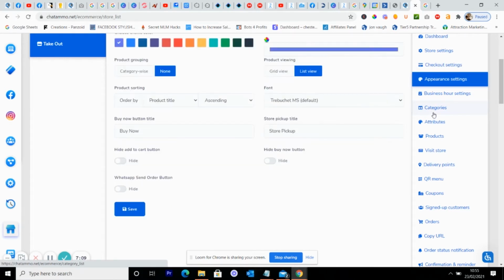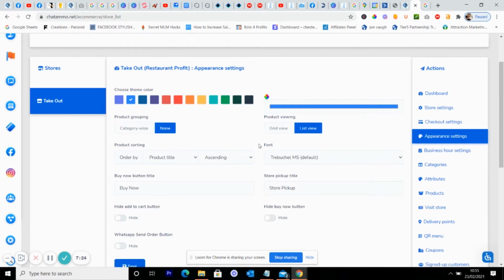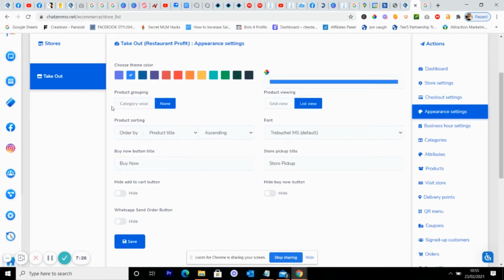Now if they say they would recommend it, then you send them straight off to go make a recommendation somewhere. Now the next thing we've got is colour. So what colour do we want? Now orange is supposed to suppress appetite or make it better? I'm not too sure, but we can choose any sort of colour here. So we'll just go for blue. Now then you can do product grouping. So we can do it category wise. We'll do category wise because it seems to make more sense.